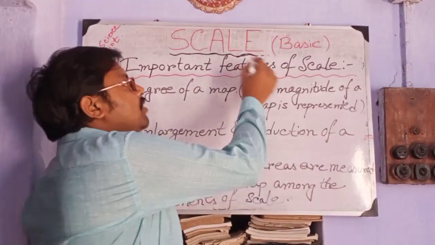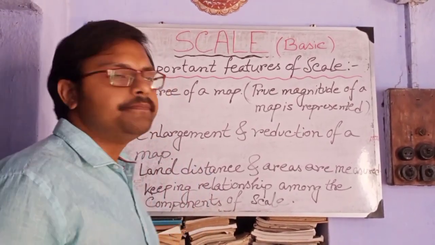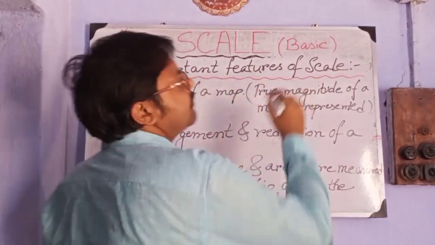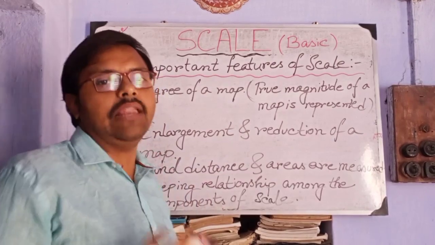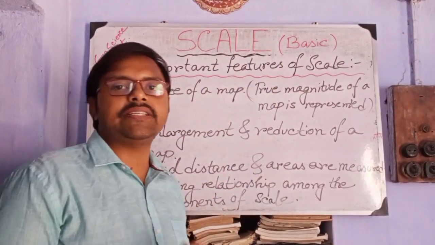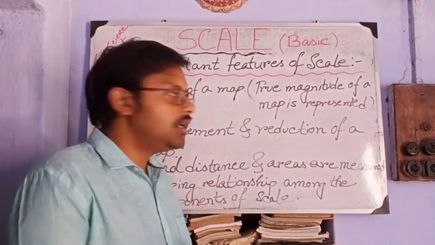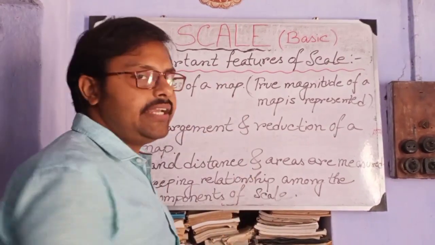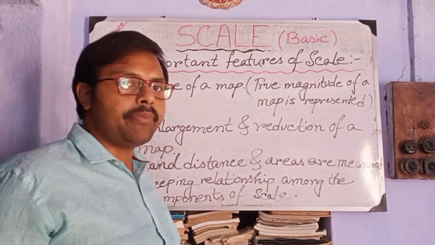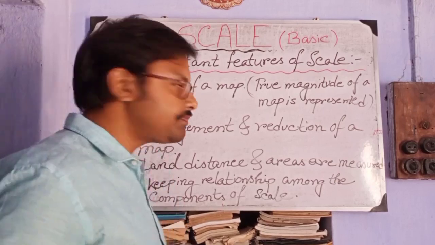In the basic concept of scale, we have already discussed the definition, types and other features of scale. And lastly, we will discuss the important features of a scale, or the importance of scale. As we have discussed, scale means a map scale. Scale is basically used for map representation, the 3D to 2D model. That's why scale has its importance and various features, which are implemented practically for the purpose of different science or geographical aspects.